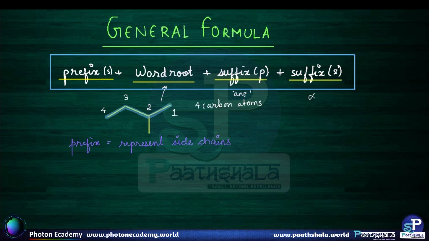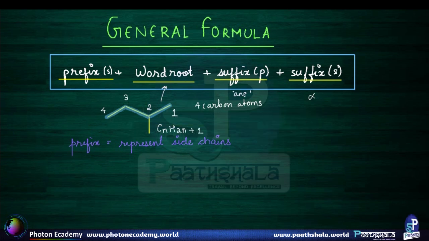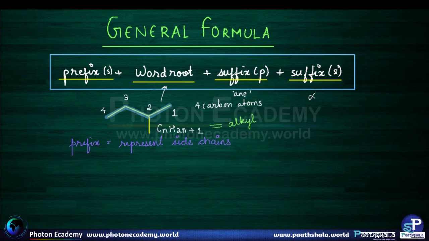So if I talk about this side chain, it has one carbon atom, or in general for any alkane having side chains, the general formula for the side chain will be CnH2n+1 type, because we remove one hydrogen and attach the main chain with this alkane group. So what we call this CnH2n+1 is alkyl. For different numbers of carbon atoms, we have different names for these alkyls.